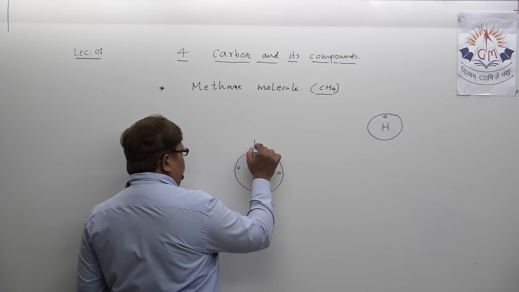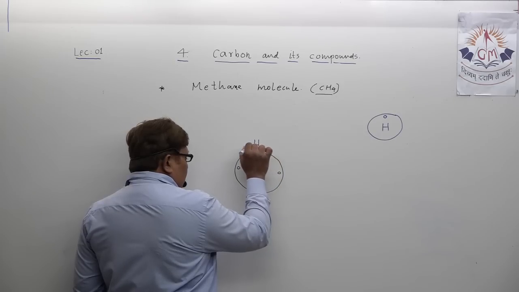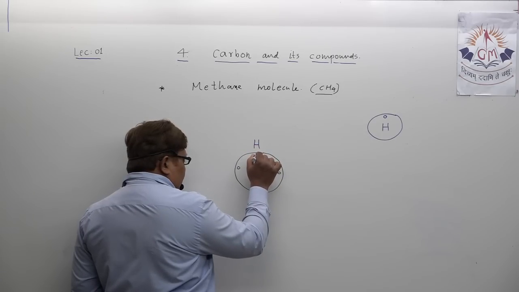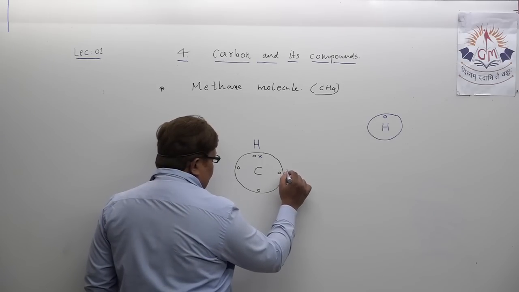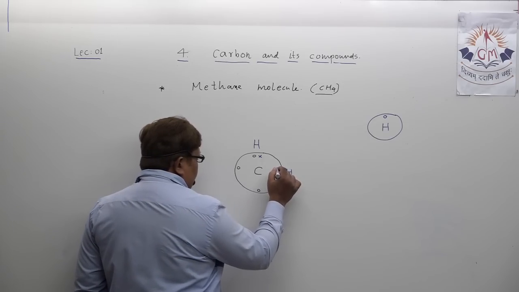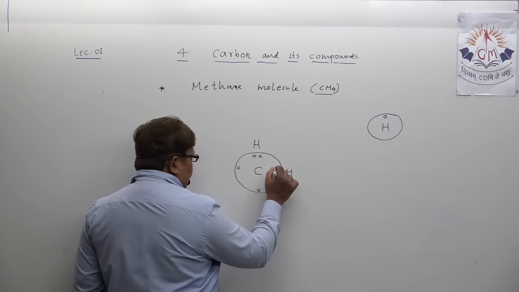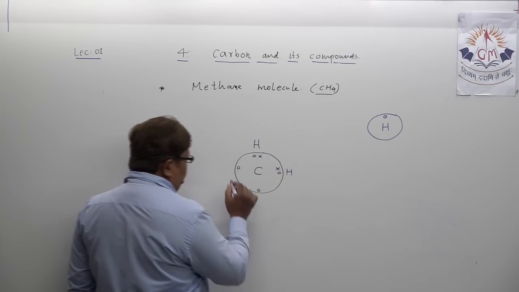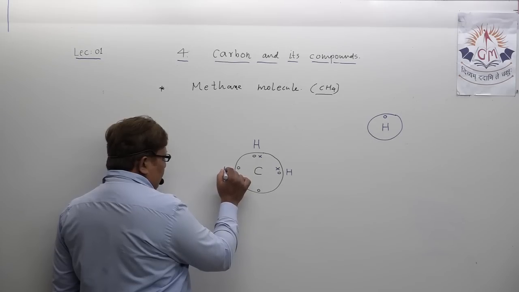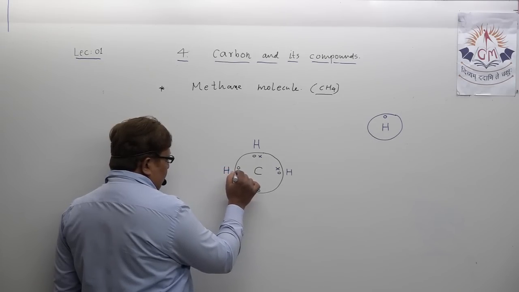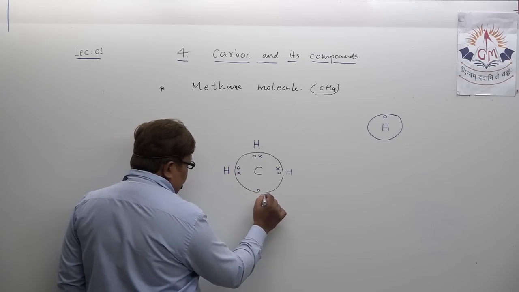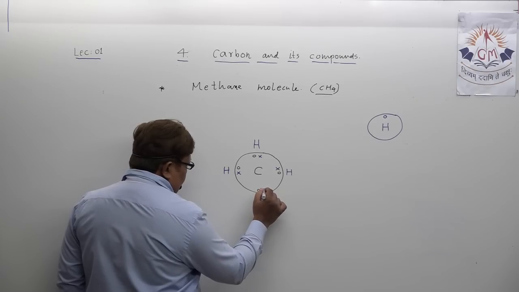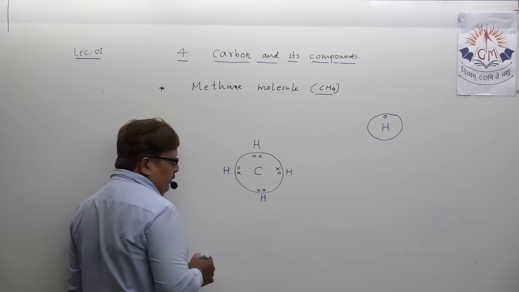Suppose one hydrogen atom shares its electron with carbon, another hydrogen atom shares its electron with carbon, a third hydrogen atom shares its electron with carbon, and a fourth hydrogen atom shares its electron with carbon.